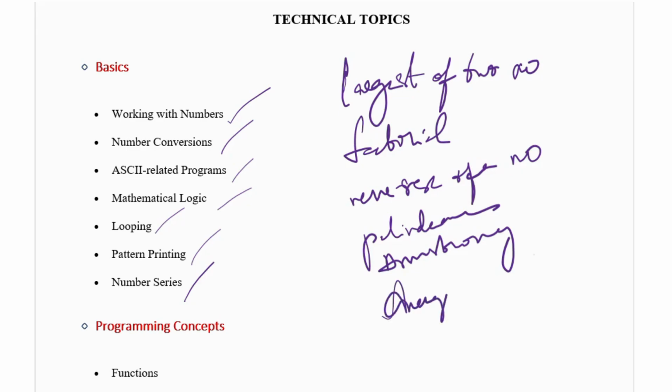Anagram. These coding questions are very important. Prime, Fibo. So these basic questions are very important. Okay,